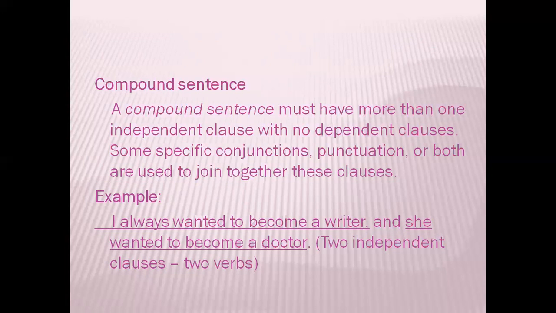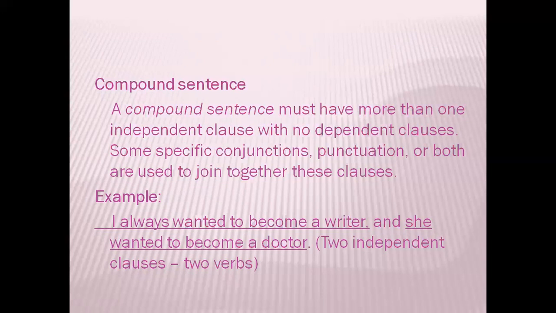I always wanted to become a writer, comma is a punctuation mark, and she wanted to become a doctor. Two independent clauses and two verbs are present in this sentence. There are two sentences basically that are joined together by a punctuation mark and a conjunction.